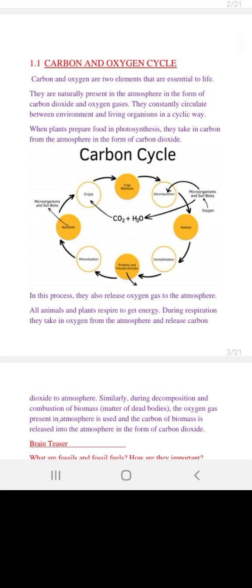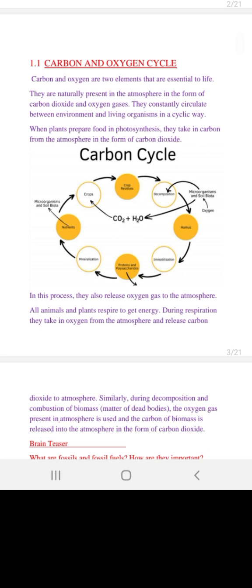After that, there are essential minerals. They are necessary, and they are naturally present in the atmosphere in the form of carbon dioxide and gases. How are they present? We humans need oxygen to be taken into us, for our breathing. What we breathe out is carbon dioxide, and plants are going to intake carbon dioxide.